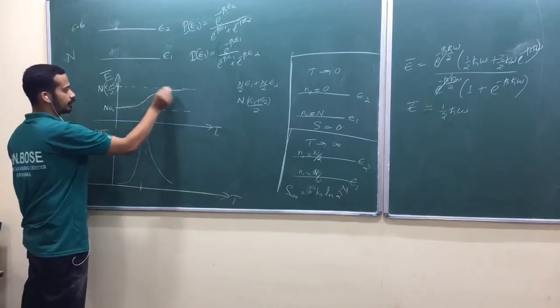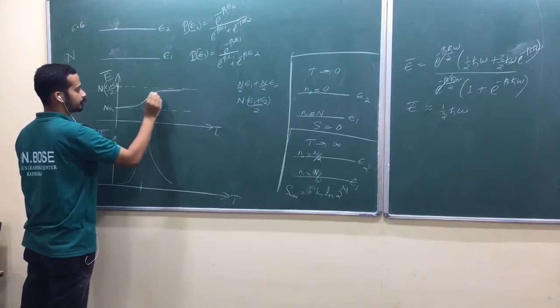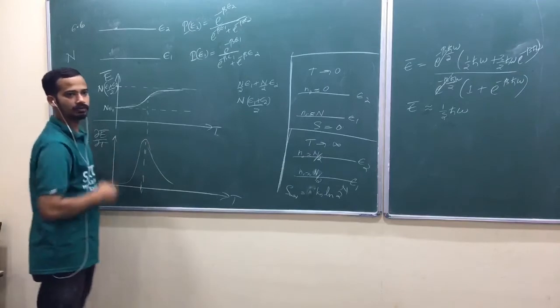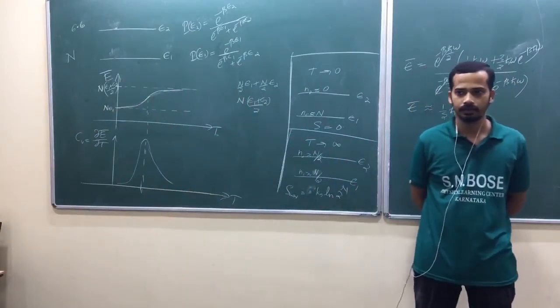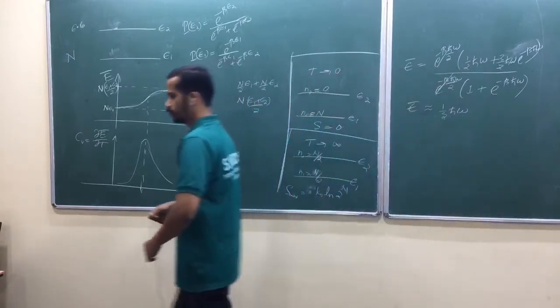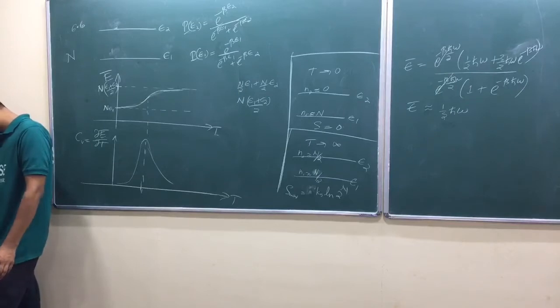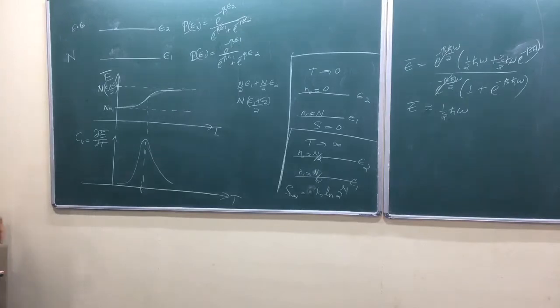From here to here. At what temperature does your specific heat have its peak?